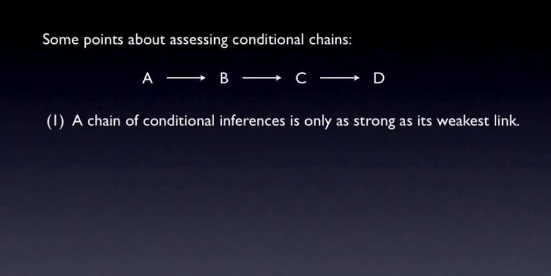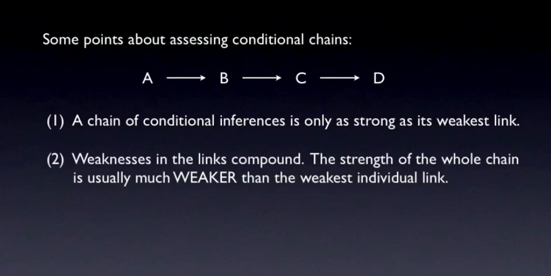First, a chain of conditional inferences is only as strong as its weakest link. The weakest conditional claim, the one that is least likely to be true, is the one that sets the upper bound on the strength of the chain as a whole. So even if some of the inferences in the chain are plausible, the chain itself is only as strong as the weakest inference. Second, weaknesses in the links have a compounding effect, so the strength of the whole chain is almost always much weaker than the weakest link.